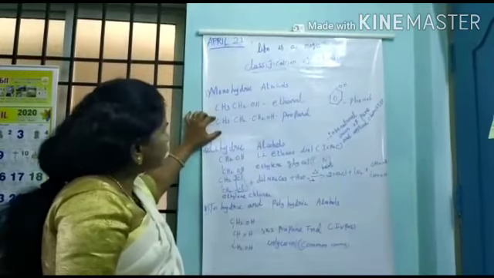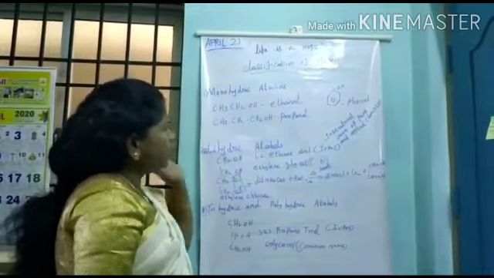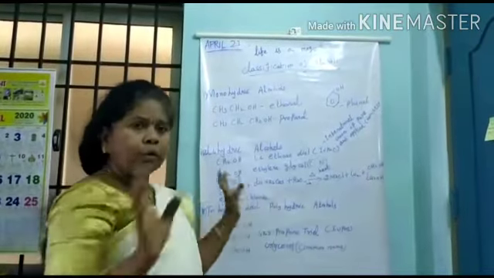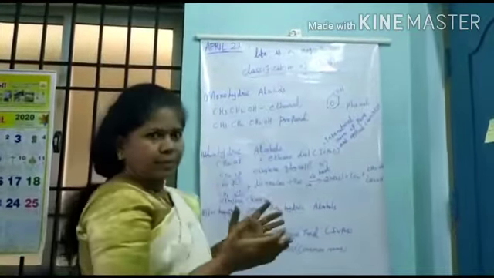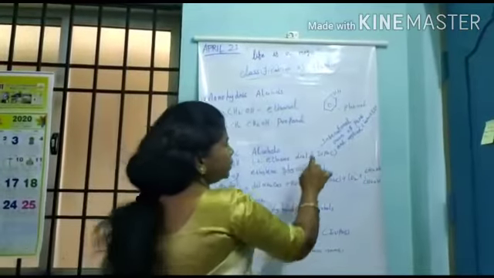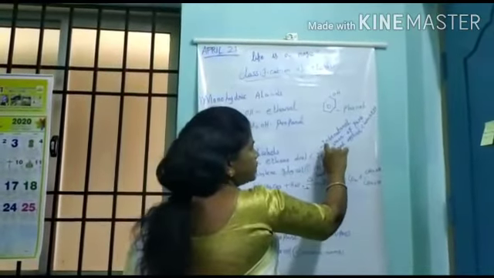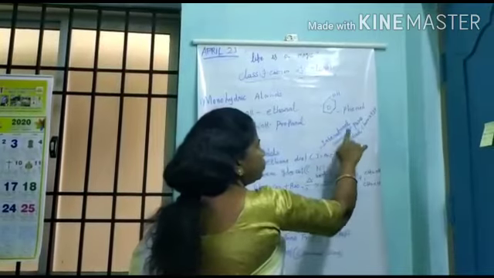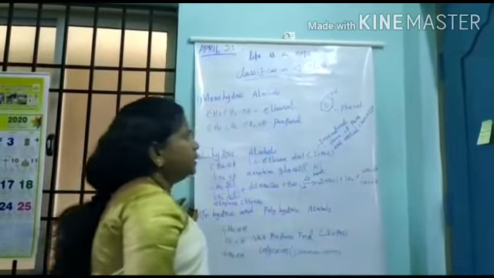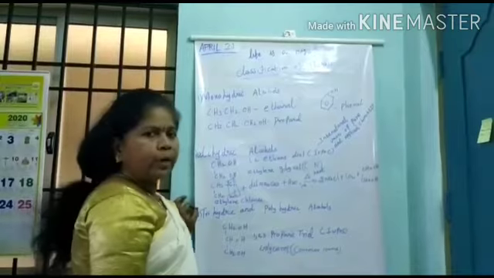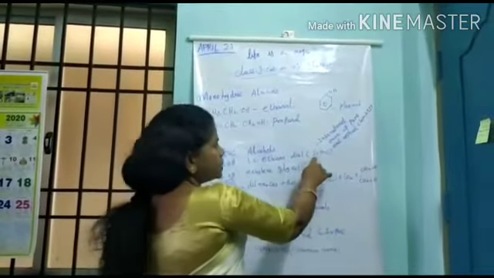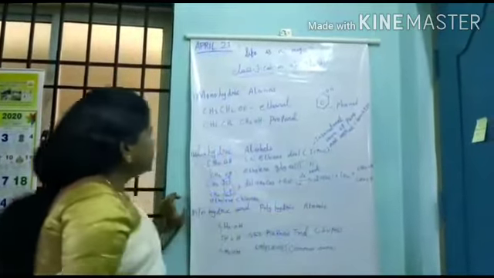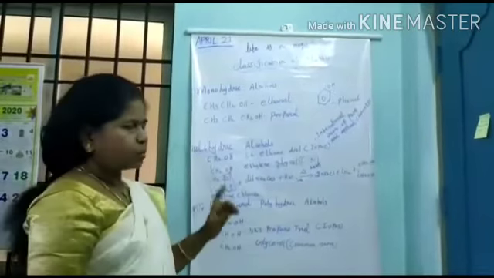Okay. This is propanol, no? This is also an IUPAC name. The IUPAC name is understandable throughout the world. The abbreviation IUPAC stands for International Union of Pure and Applied Chemistry. Okay. This is dihydric alcohol. Yesterday also I told you.